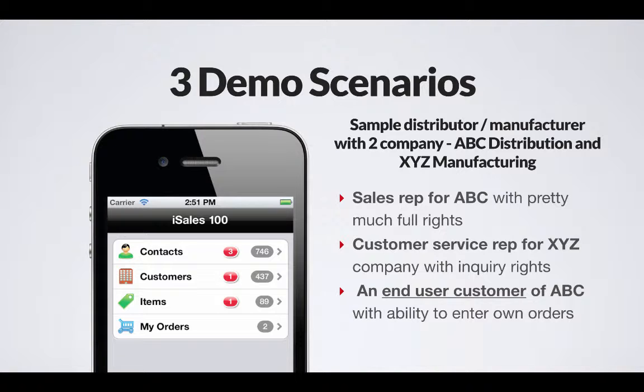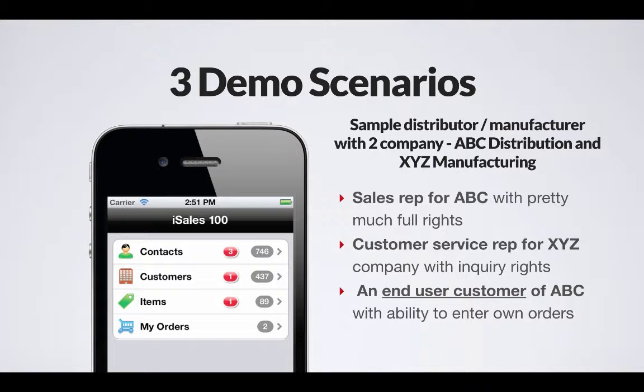So in our demo scenario, the first thing that we're going to do is we'll look at a sales rep for the ABC company who has pretty much full rights to everything within Sage 100 and the iSales experience. The second demo scenario that we'll do would be maybe a customer service rep who doesn't enter new orders, but we want to give them inquiry capability, but that's only for XYZ company.